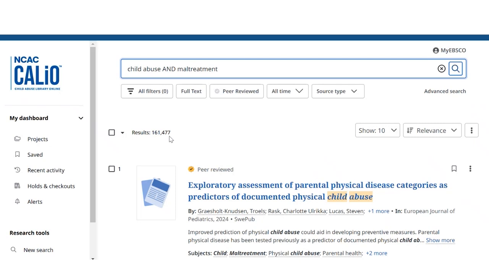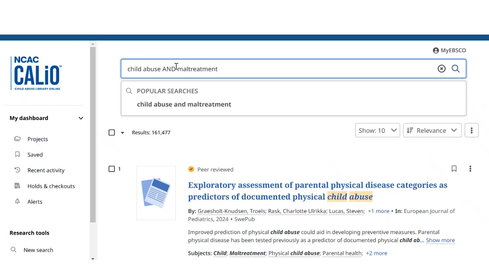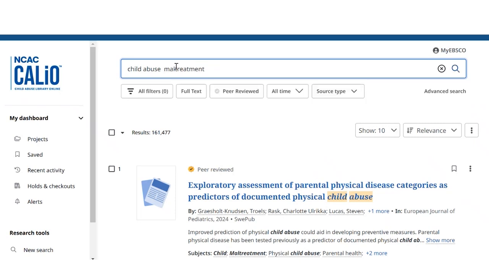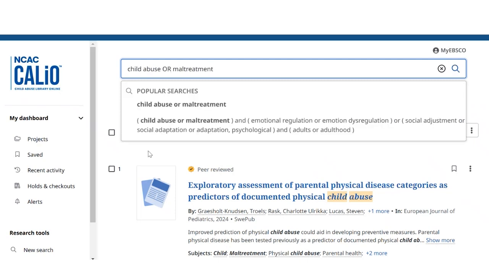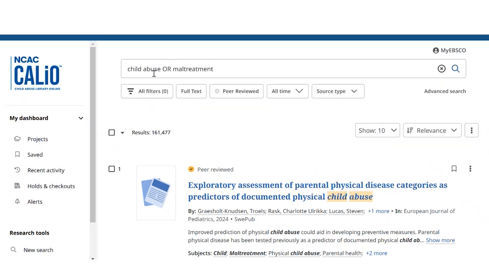Now, should you be looking for more results, if you were looking for, let's say, some very specific topic, you might want to use the word or. Child abuse or maltreatment is going to look for records that contain either one of these words, and that will actually make your results larger.